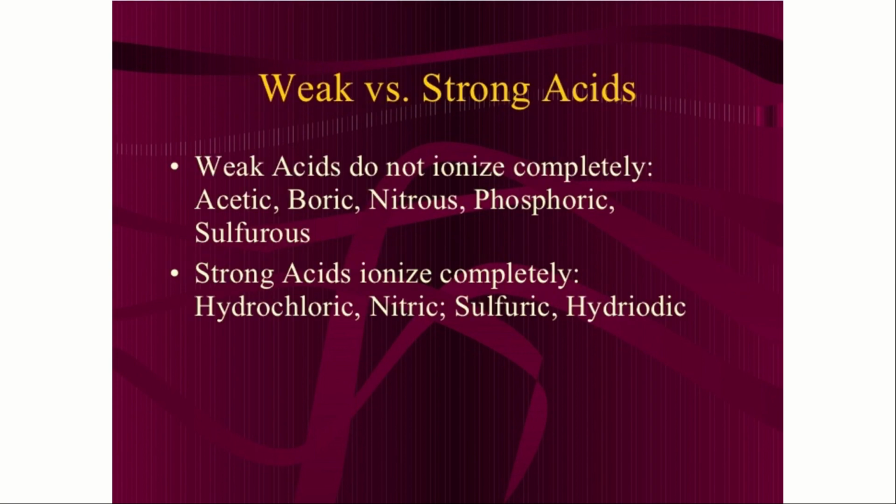Let us know about weak and strong acids. Weak acids do not ionize completely. For example, acetic acid, boric acid, nitrous acid, phosphoric acid and sulfurous acid. Strong acids ionize completely, like hydrochloric, nitric, sulfuric and hydroiodic acids.